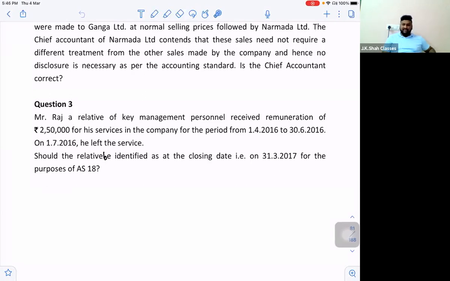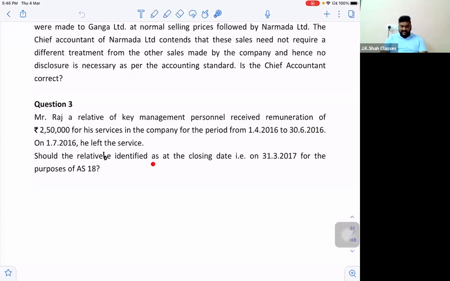But, sir, the point is, we had already learned yesterday, even if a particular party was related to us for a small period of time, and after that, he is no more related, whatever transactions we have done during that small period of time also have to be disclosed as per the related party transaction. Right? And even after that, if he is not related and no transactions are done, no problem. And even if transactions are done, those transactions should not be disclosed because anyhow you are not related parties. So here for this time period you are related, so technically you have to give the disclosure.